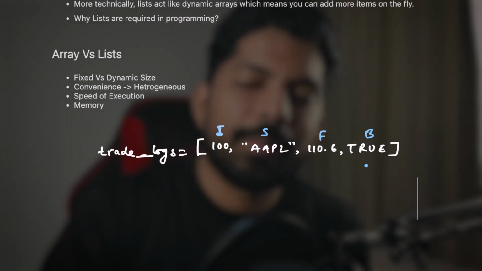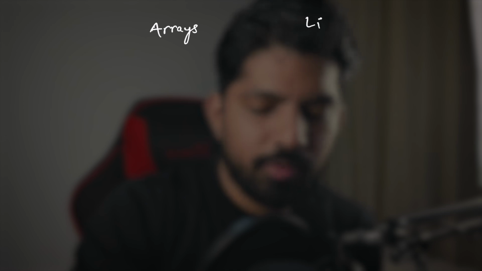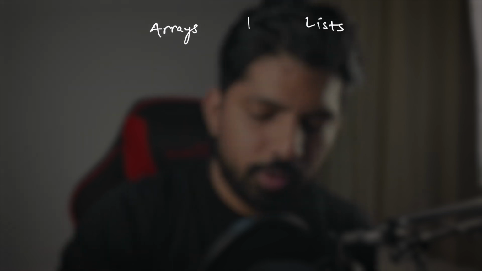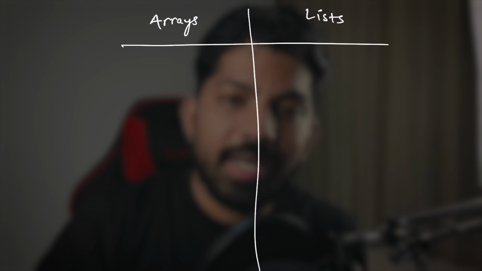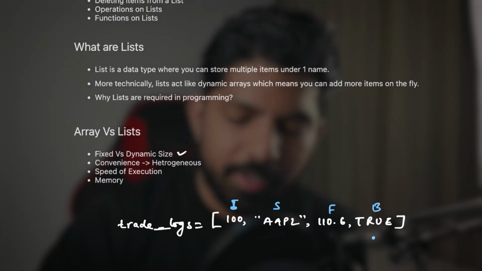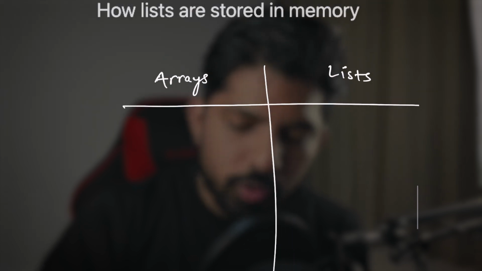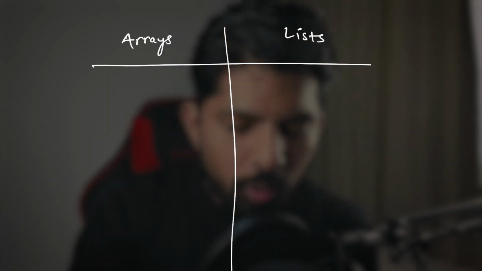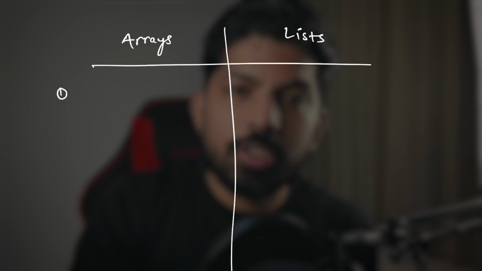Now let's compare the list with arrays. Let's say we create a table. The first column is for arrays and this is for the list. Now let's compare. The first point is fixed versus dynamic. Why? Because when we create an array, we have to give the size beforehand.